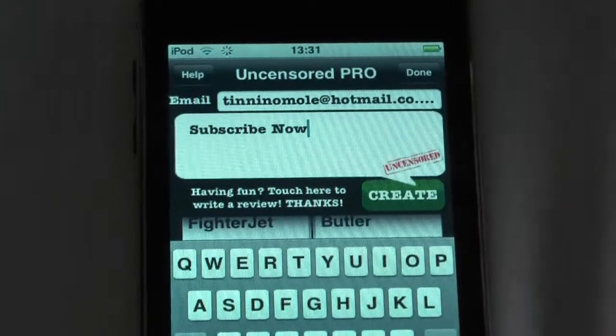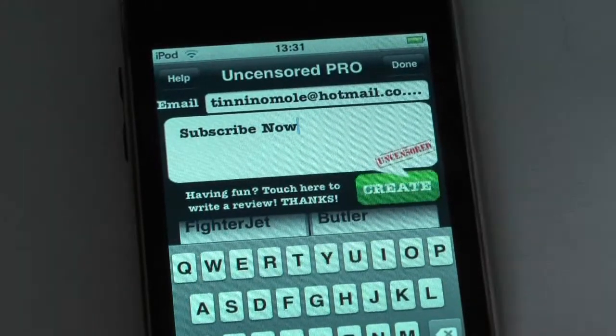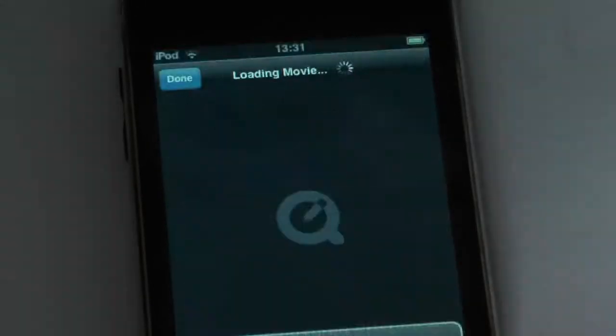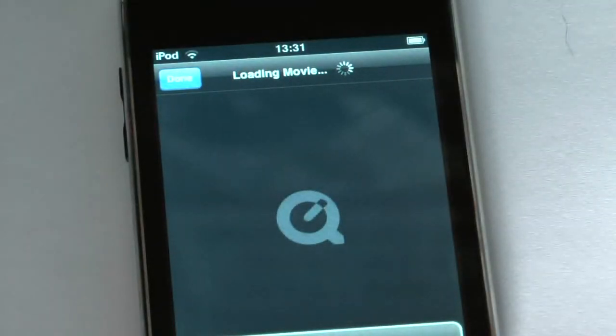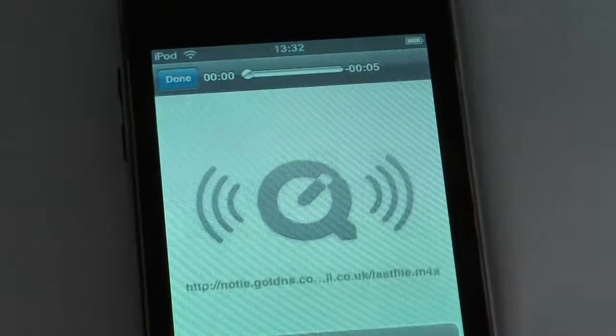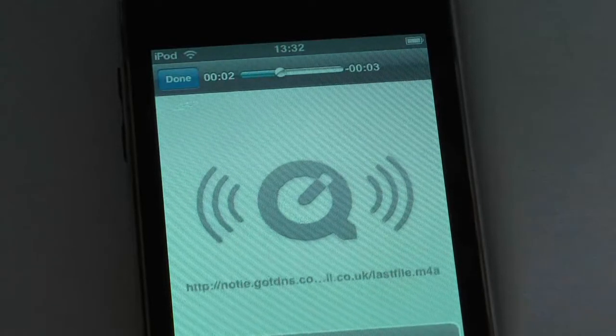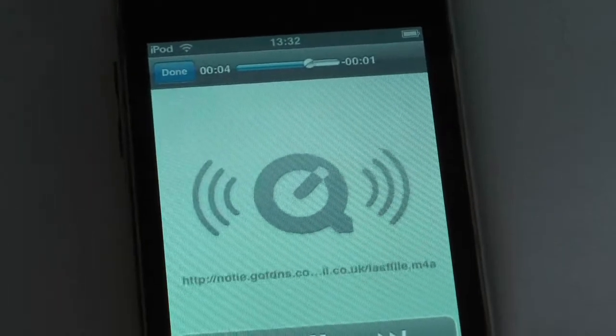Your ringtone is being created. You have a woman telling you it's being created. Then it will open up a QuickTime player which will play you the ringtone.